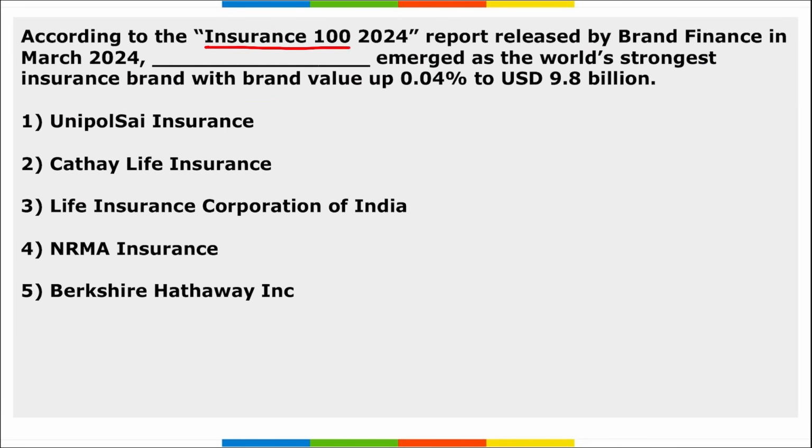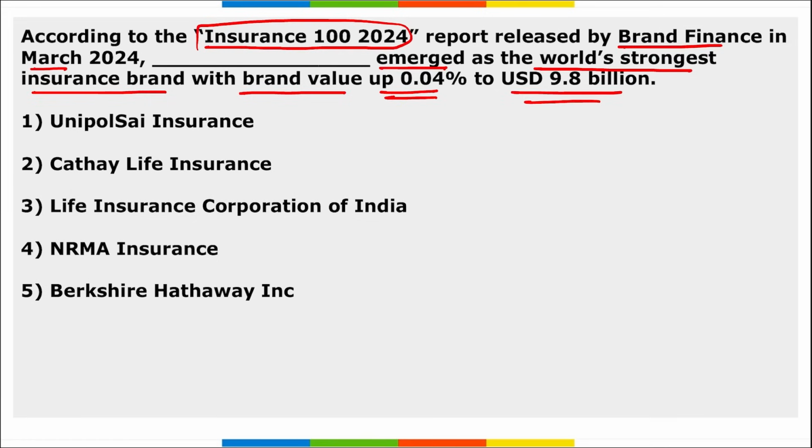Next, according to the Insurance 100 2024 report released by Brand Finance in March 2024, which emerged as the world's strongest insurance brand with brand value up by 0.04% to $9.8 billion?